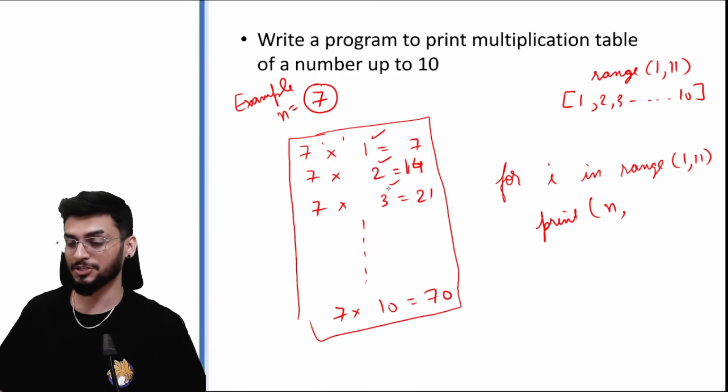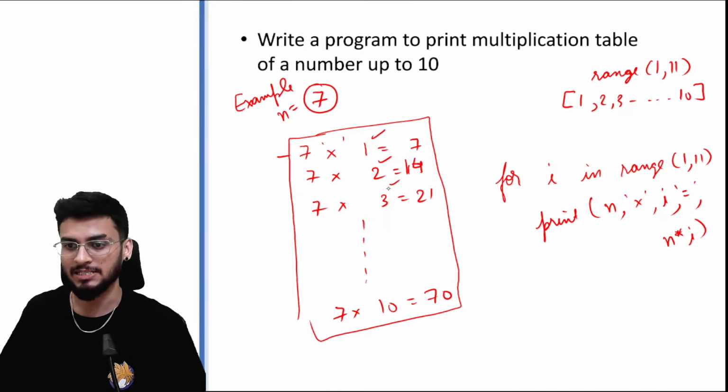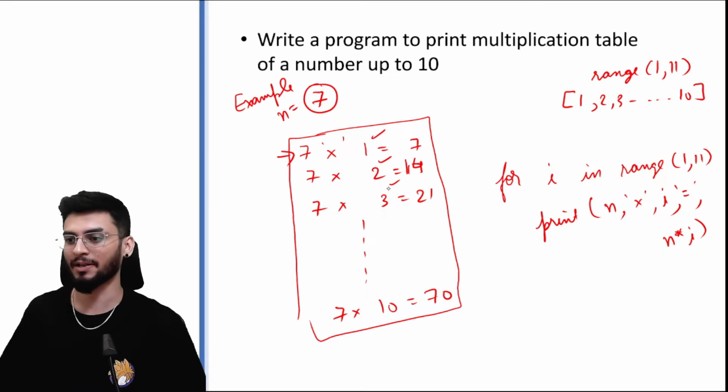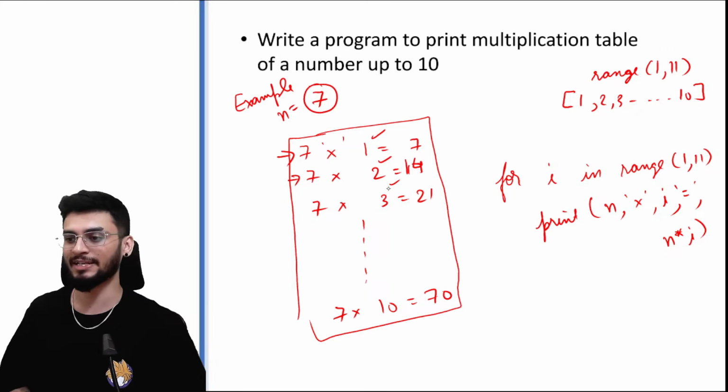This is the multiplication sign. Then I will be multiplying with I, and finally equal to sign and n into I. So n into I would be the answer to each of your lines. So the first line would be 7 into 1. That is your answer. Next would be 7 into 2, 7 into 3, and so on.